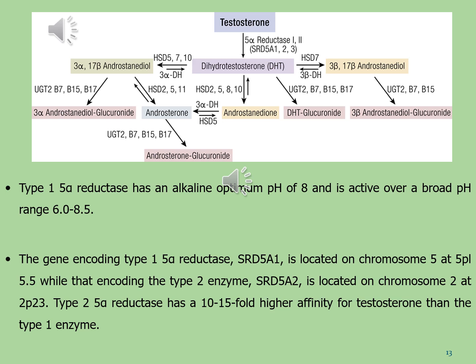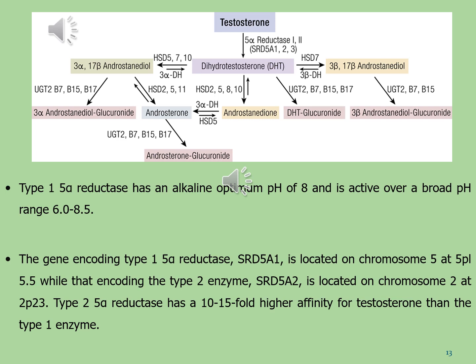After that, 3-alpha 17-beta androstanediol gives 3-alpha androstanediol glucuronide by the effect of enzyme UGT2B7, B15 and B17, and also gives androsterone by the effect of enzyme HSD2, 5 and 11.